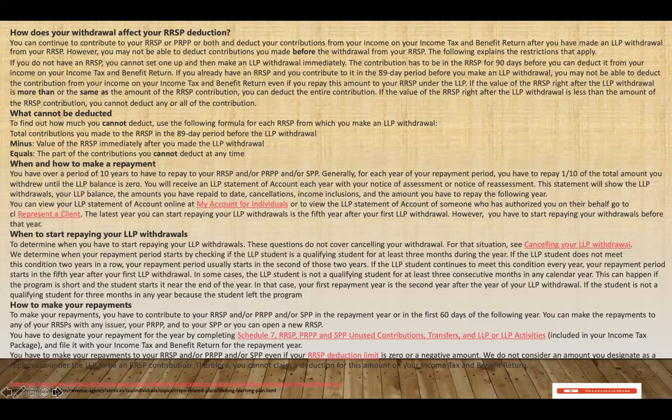So how to make your repayment? To make your repayment, you have to contribute to your RRSP in the repayment year or in the first 60 days of the following year. You can make the repayment to any of your RRSPs with any of the issuers, or your PRPP or your SPP.